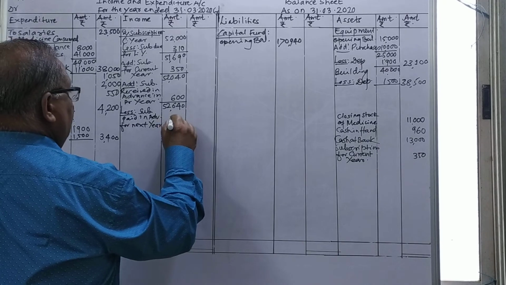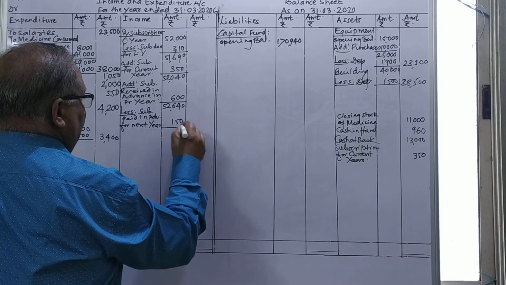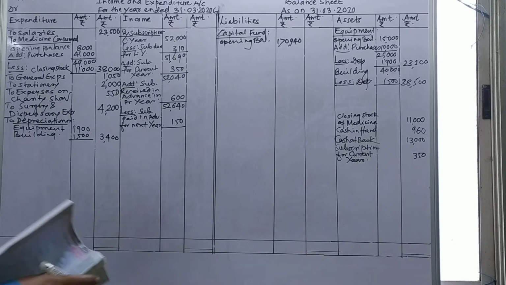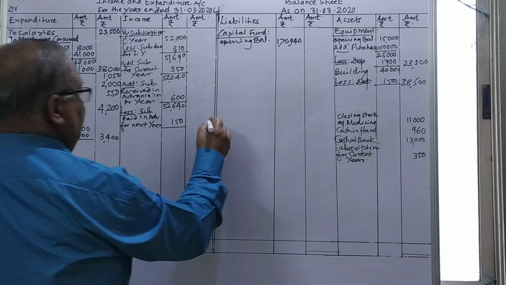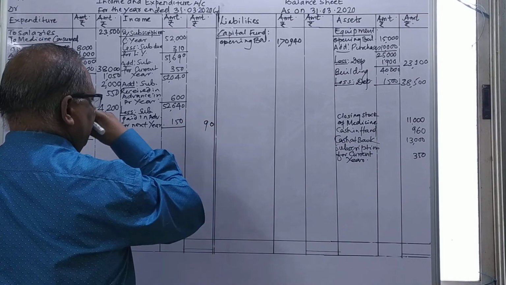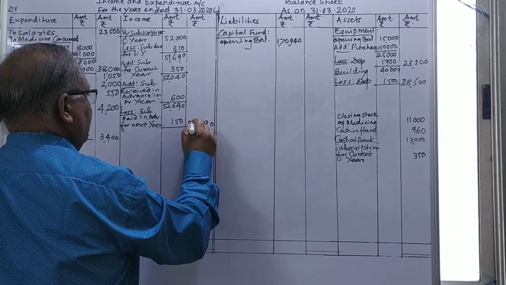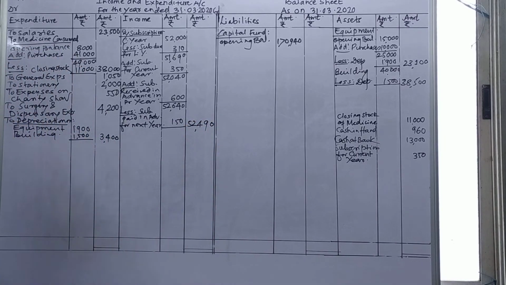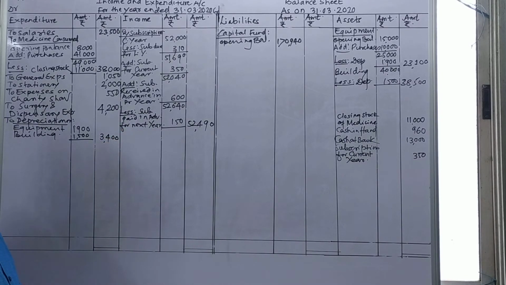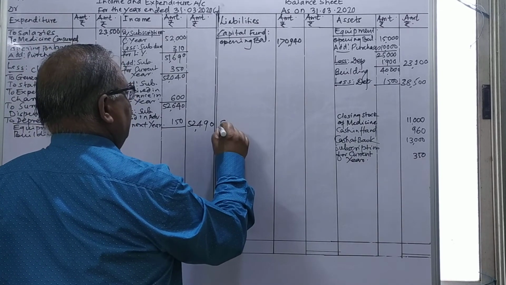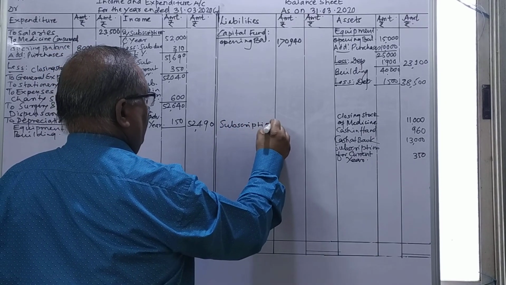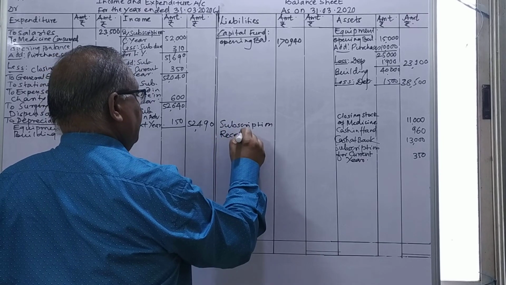You have to deduct this 150 and keep this amount in the outer column. After that, we get this subscription correctly here: 0, from 14, 5 on 9 carries on 2, 1 means 4, and it comes to 52,490. Whereas this is subscription paid in advance for the next year, therefore you write here subscription received in advance.